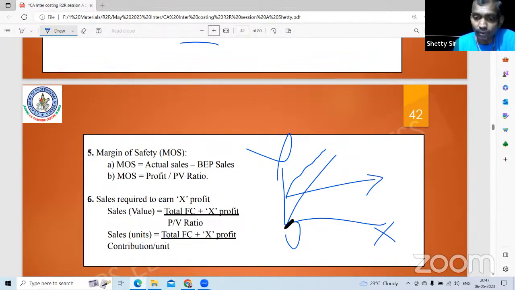Sales line will start from 0. The point where the sales line intersects the total cost line: if you draw a dotted line from there, it gives BEP in units and BEP in value. The angle here is called theta, angle of incidence. Margin of safety: safer when sales is above the BEP. One more formula: profit divided by PV ratio. Then sales required to earn X profit is nothing but your BEP formula: total fixed cost divided by contribution, plus the X profit you want. Just add it.